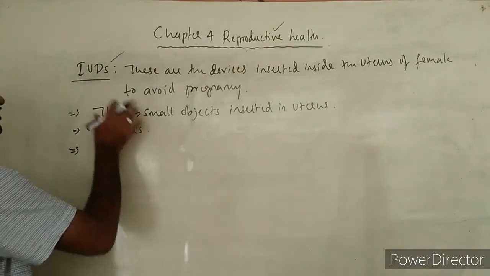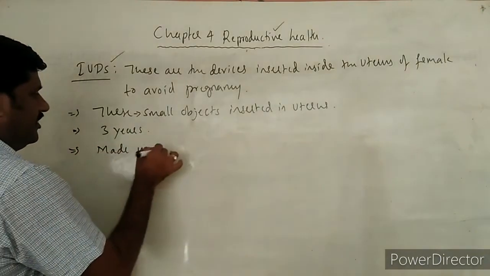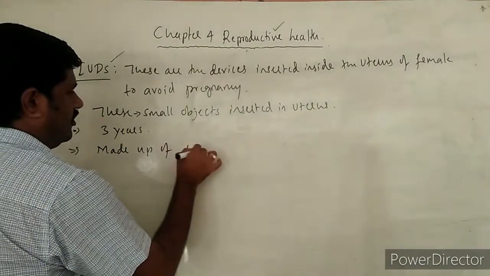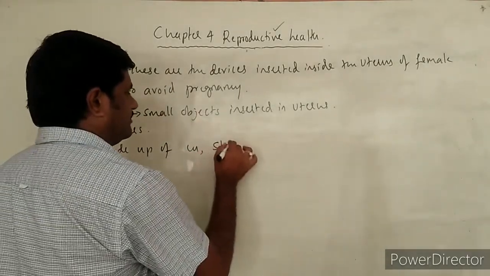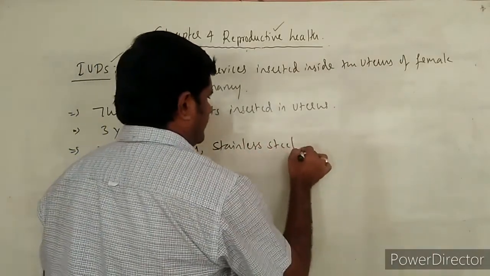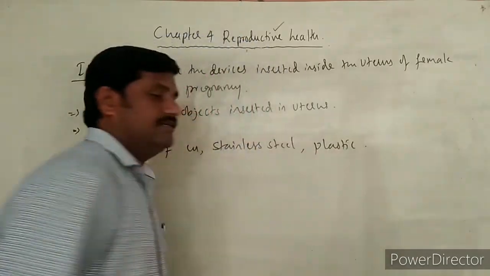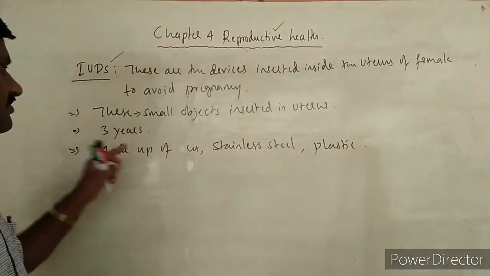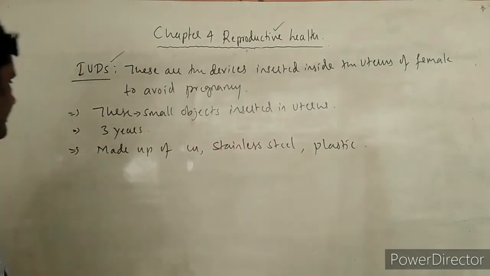And these IUDs are made up of copper, sometimes stainless steel, sometimes plastic. Such kind of devices are made up of stainless steel, plastic or copper, right?